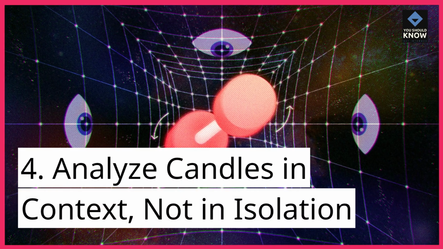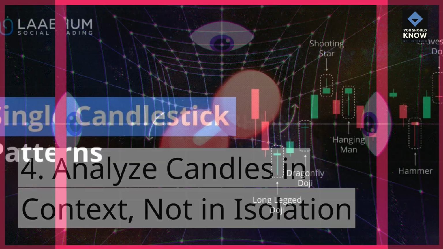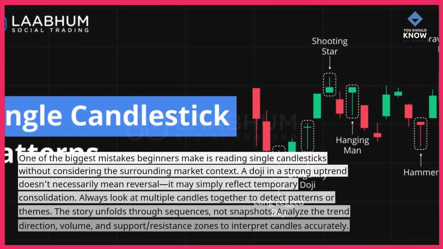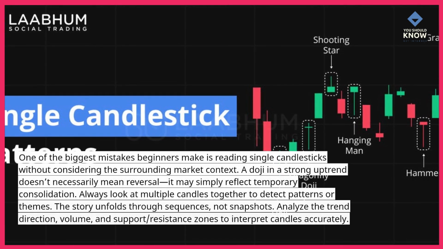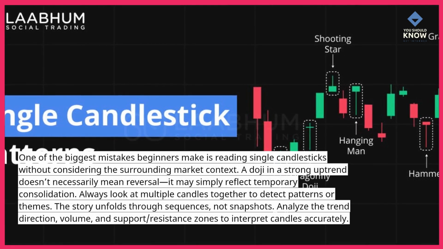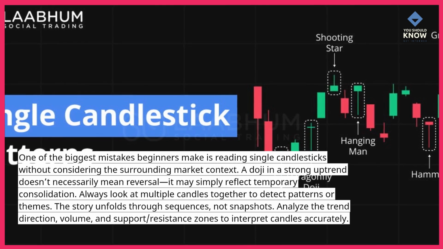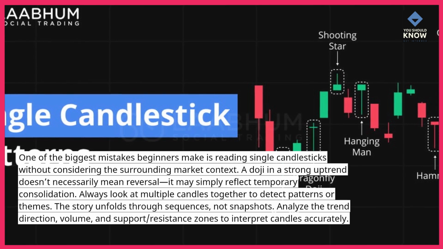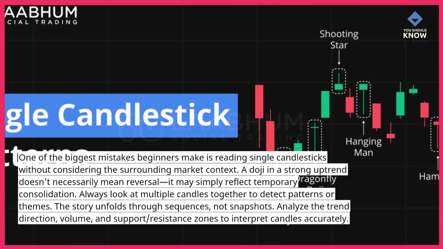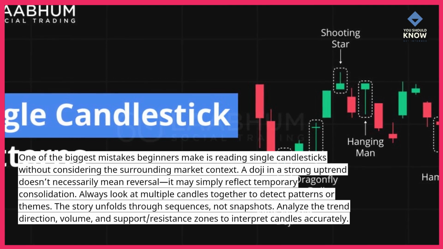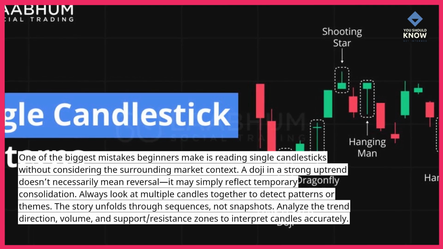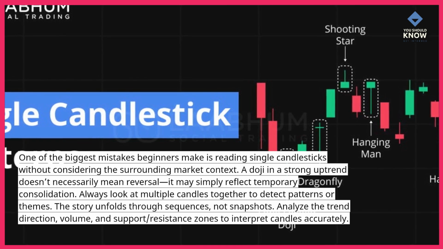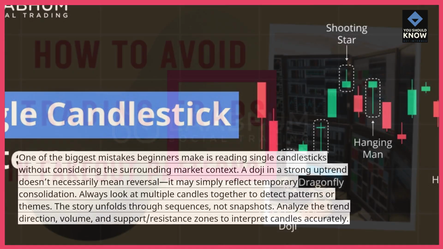4. Analyze candles in context, not in isolation. One of the biggest mistakes beginners make is reading single candlesticks without considering the surrounding market context. A doji in a strong uptrend doesn't necessarily mean reversal, it may simply reflect temporary consolidation. Always look at multiple candles together to detect patterns or themes. The story unfolds through sequences, not snapshots. Analyze the trend direction, volume, and support, resistance zones to interpret candles accurately.